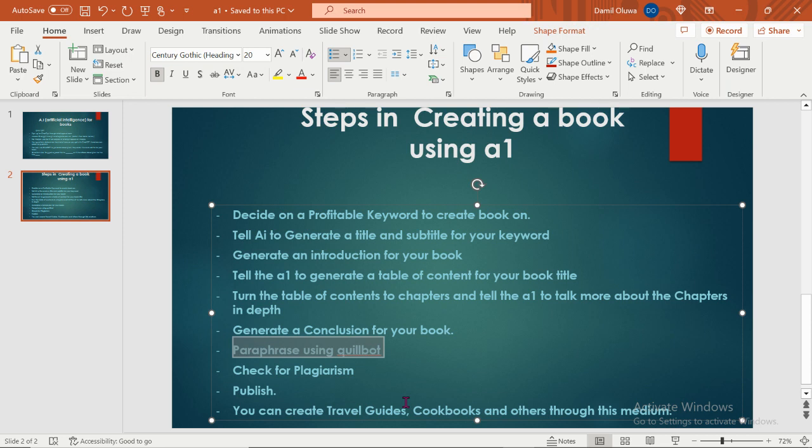You definitely don't want Amazon's problem. So this is why we need to paraphrase this. This is just how simple it is.